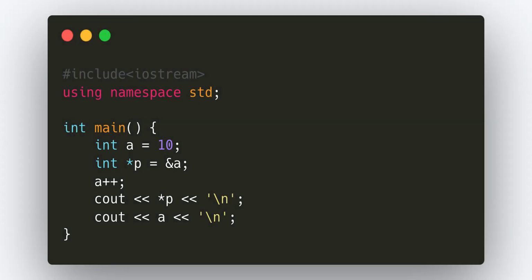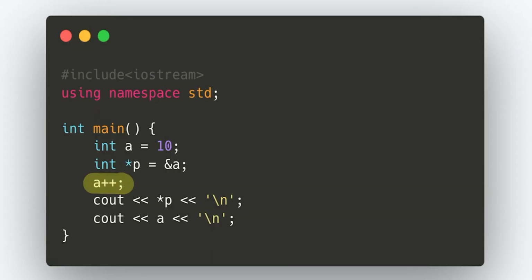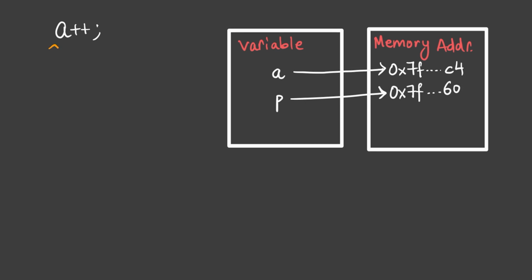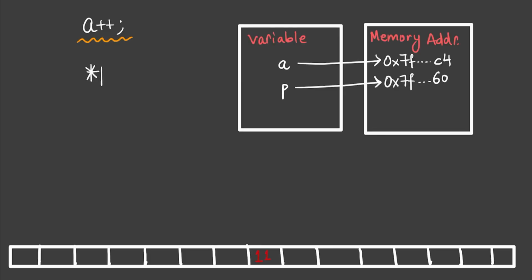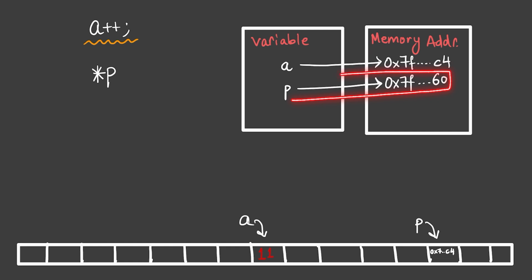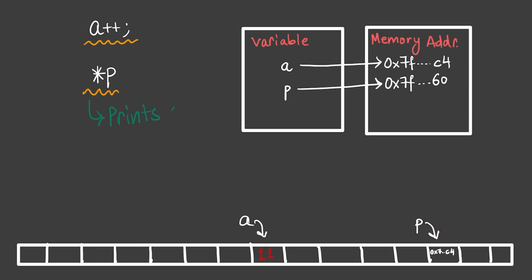So what will happen if I do A++ and then print the value of *p and A? Well, the compiler will first process A++, so it will go to the location A is stored at and then increase the value by 1. Then when we write *p, the compiler will go to the same memory location because p is pointing to A and then read its value, which now will be 11. So it will print 11. And if we print A, it will also print 11.